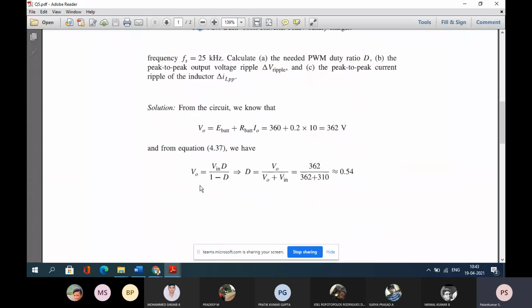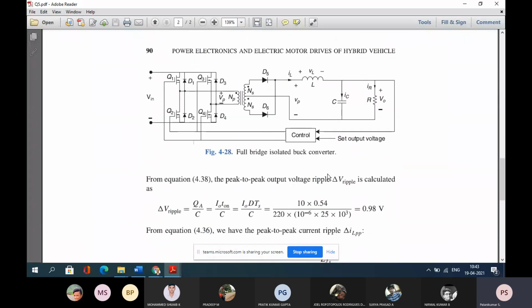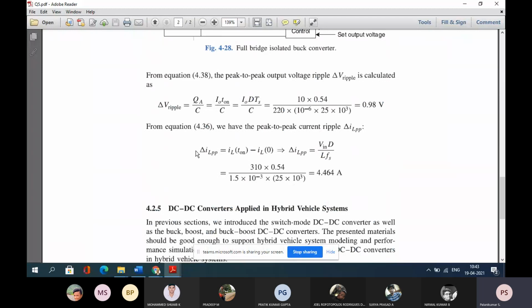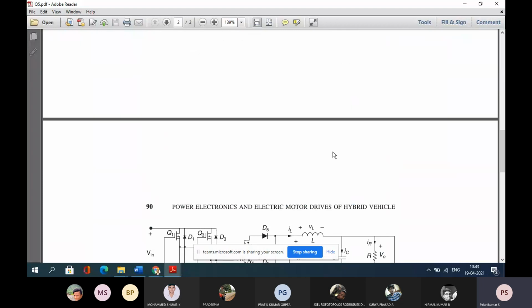We have seen V naught, we have seen D, what is the duty ratio. After the duty ratio, what is the voltage ripple? How to calculate the voltage ripple. Finally, we had an inductor value; this problem also is done.